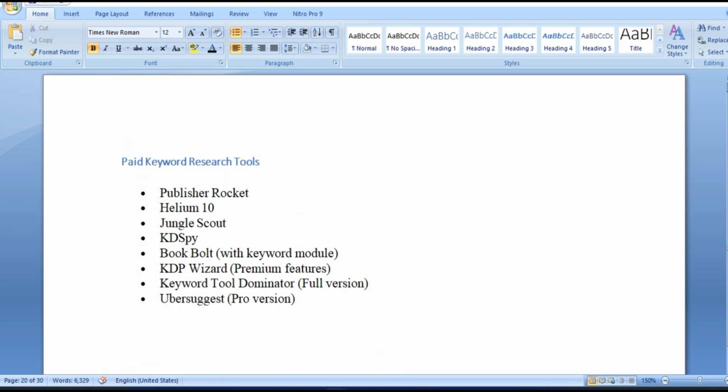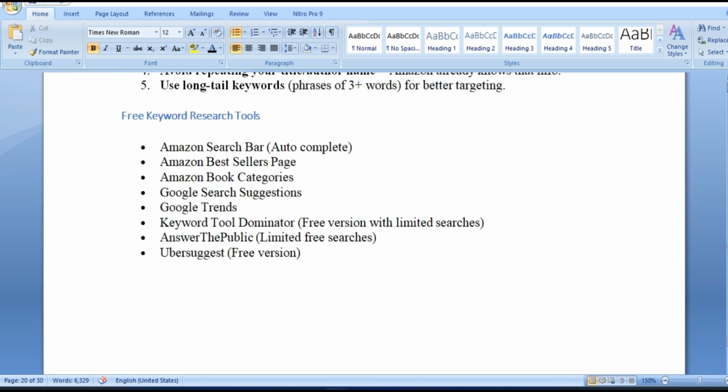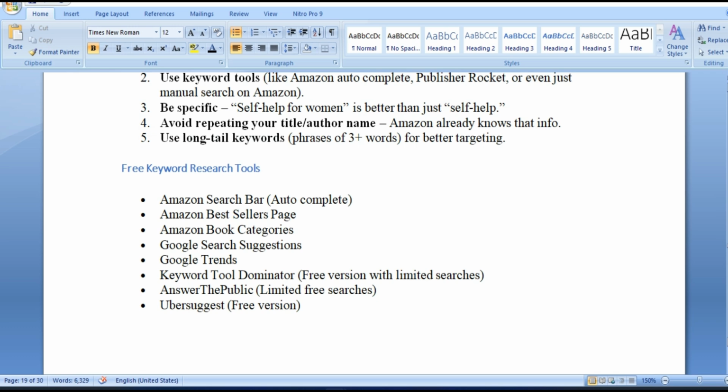So don't just be random. That is what I always say. Just know, yes, I have created let's say a composition notebook. What are my keywords? Let's say I have created an ebook, maybe a recipe book. What are the relevant keywords? What will buyers be looking for, so that my book can appear to them, can be recommended to them? So think like the buyer. What will they be looking for?